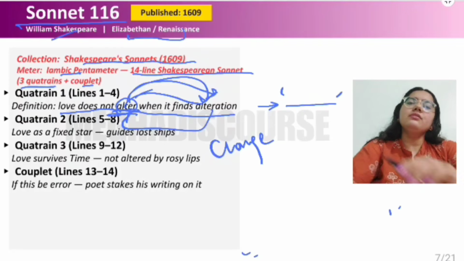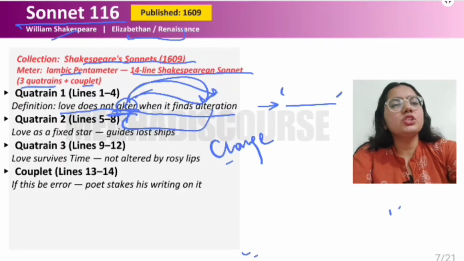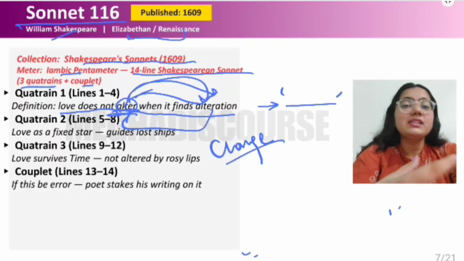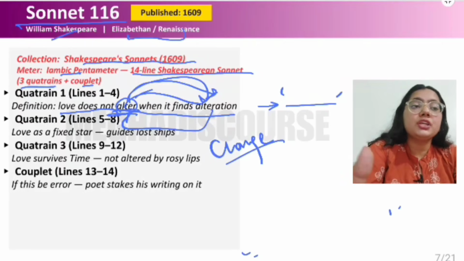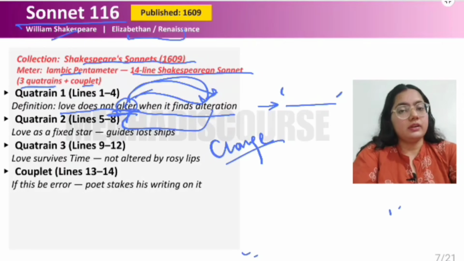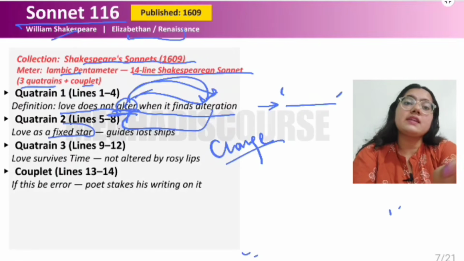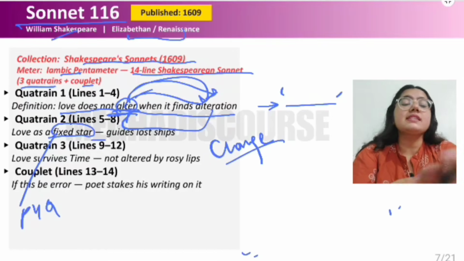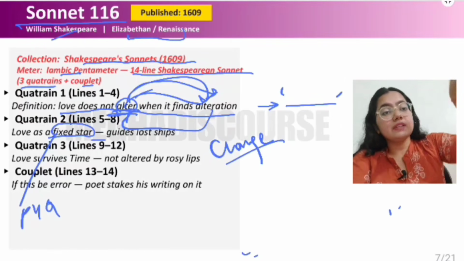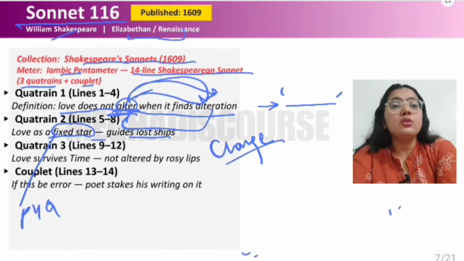So love is something that does not change. If you find some change, some alteration, and you get changed with your lover, this is not love. It does not change, right? It is a fixed star. This is your PYQ of UGC NET English. It is a fixed star, like a north star. It is fixed there and guides the lost ship.